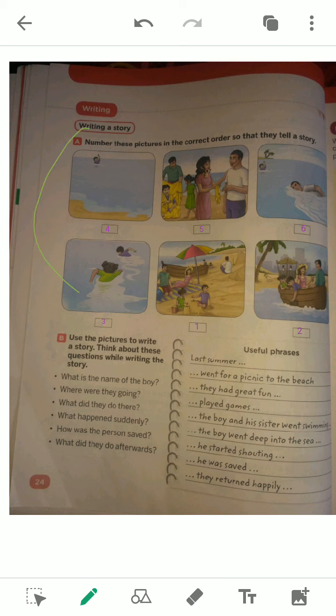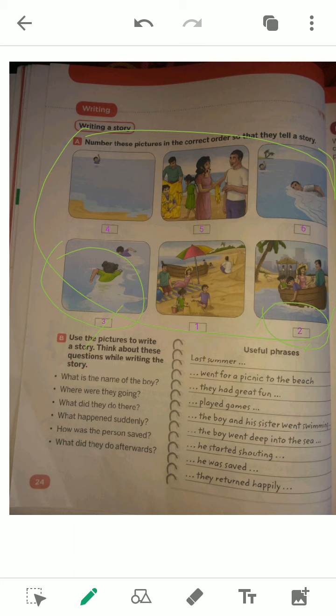Look at these pictures. What are you noticing? Here, a boy has come for a picnic with his mother. You have to identify the pictures and arrange them in proper order so that a story is made. Look at this. First, here they have come for a picnic. Second, they are enjoying here. They are rowing, they are boating, enjoying. So this is 1, this is 2, this is 3.